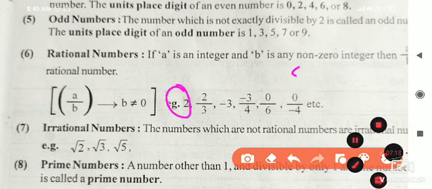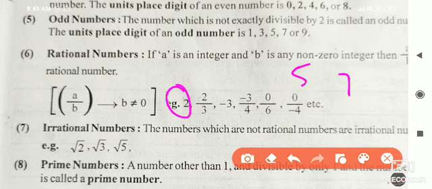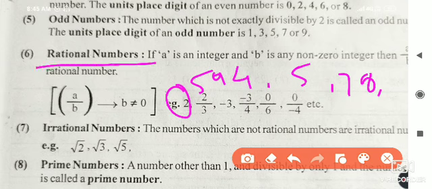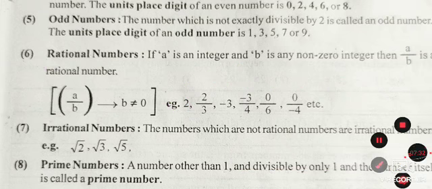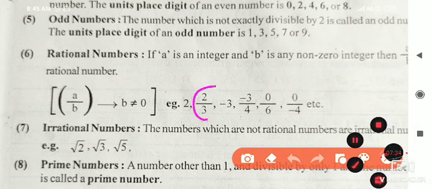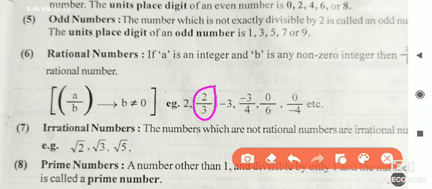Means all numbers 5, 78, 94, 594, these are rational numbers, because 1 is at their denominator place. Okay. Now the second number, that is 2 upon 3. Its numerator is 2, it is an integer, and 3 is also an integer. That's why 2 upon 3 is a rational number.